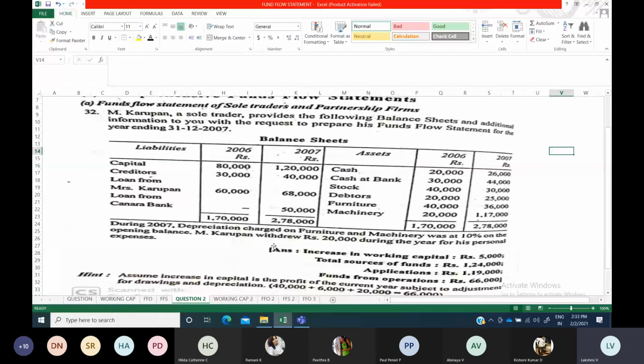So here only we have to prepare. First of all, our start is net profit. How does the adjusted P&L account start? Only if they give you the profit and loss account opening and closing balance, your adjusted P&L account starts there. And similarly, if net profit detail is there, we will prepare a statement format and calculate funds from operations. But here net profit is not given.